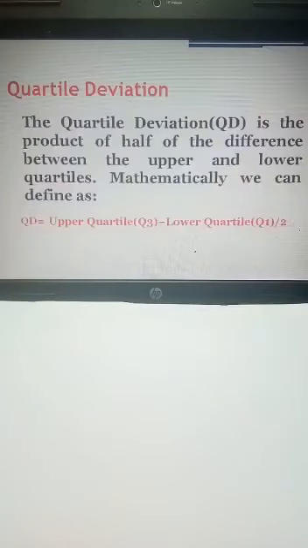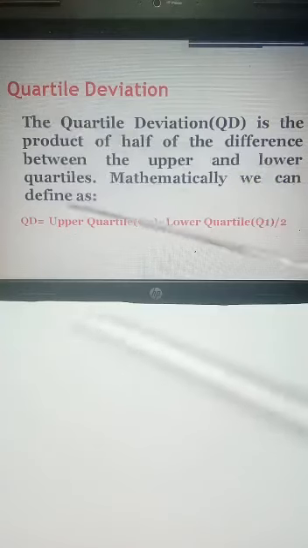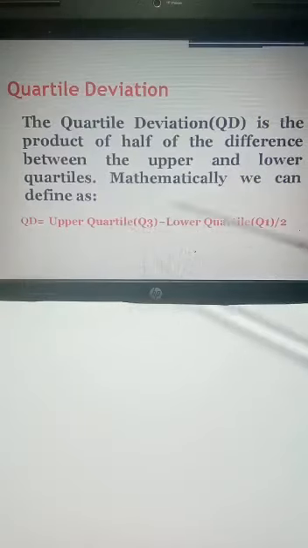So now move to the definition. What is the quartile deviation? It is the half of the difference between the upper and the lower quartile. Mathematically, how we can represent it? Upper quartile, that is Q3, minus the lower quartile, divided by 2.